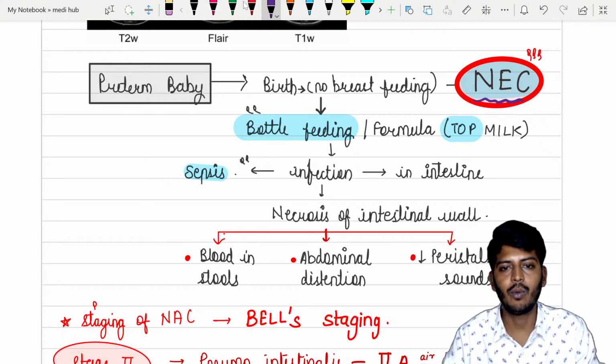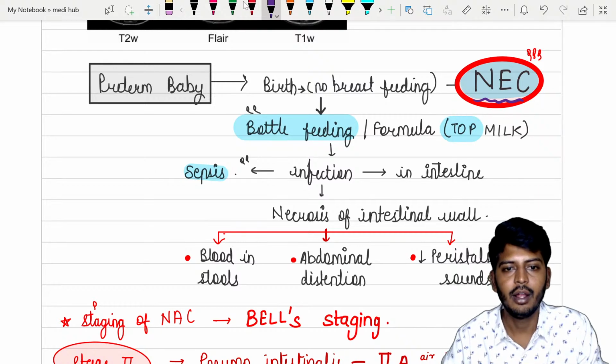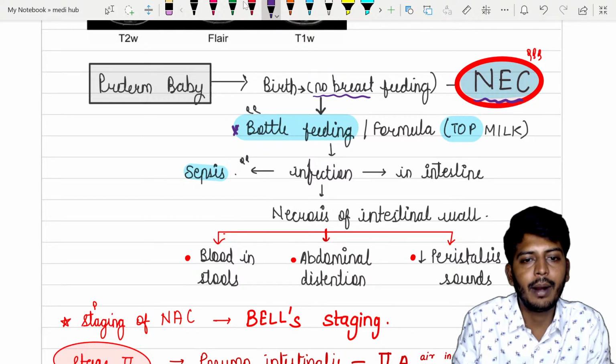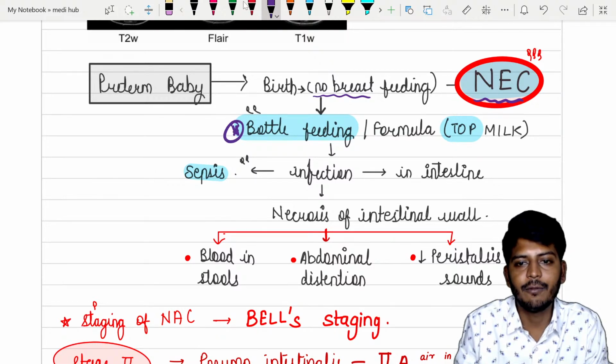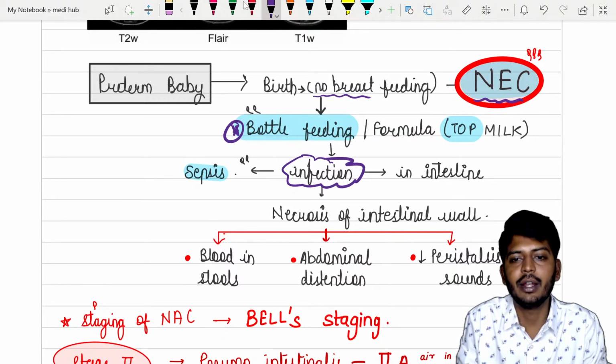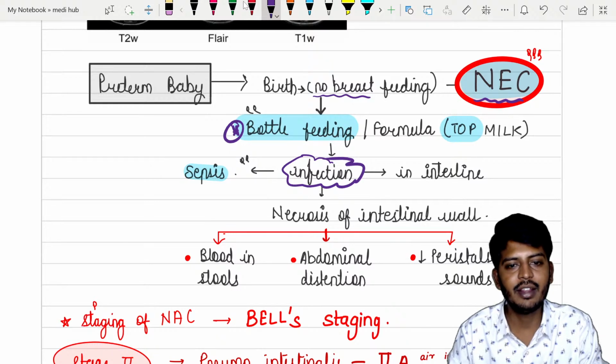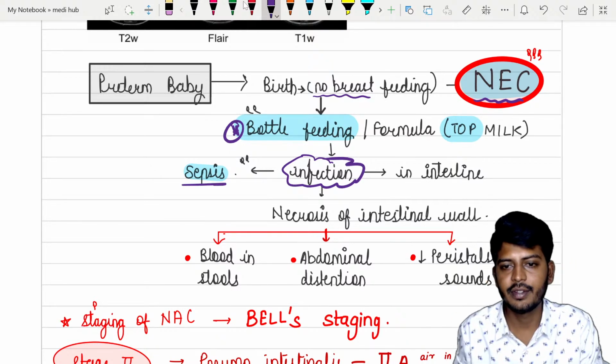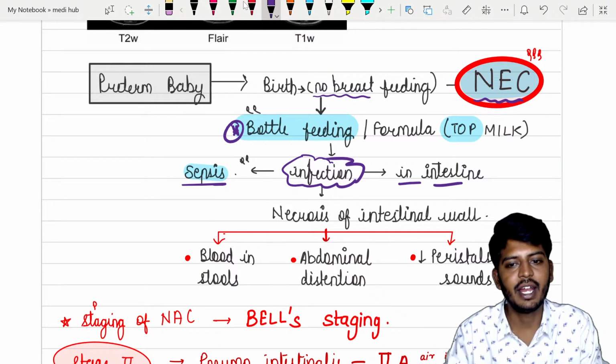Okay. So why? Please listen to me. At the time of birth we cannot do the breastfeeding because of which we use bottle feeding. Bottle feeding से क्या हुआ? Infection हो गया. Infection कहाँ पे हुआ? Intestine में हुआ. So if there is an infection in the intestine, it can lead to sepsis. Of course, any infection can lead to sepsis. In the intestine, necrotizing enterocolitis.